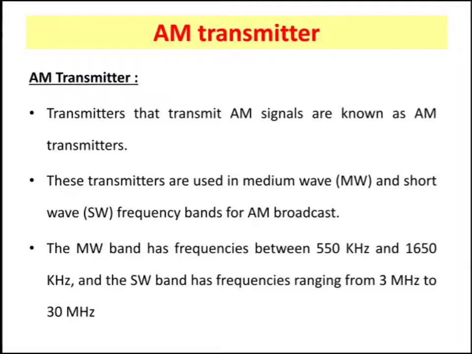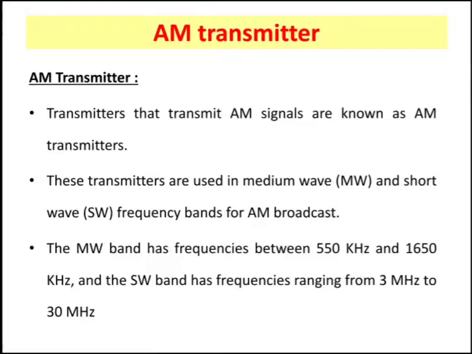The medium wave band has frequency between 550 kHz and 1650 kHz, while the short wave frequency ranges from 3 MHz to 30 MHz. So for 1 mark it may be asked in examinations: what is the band frequency range of medium wave or short wave?